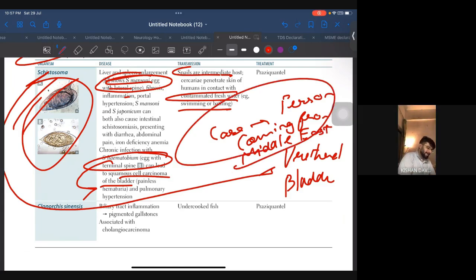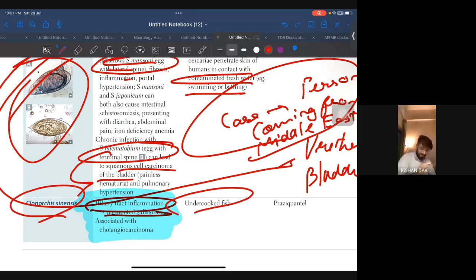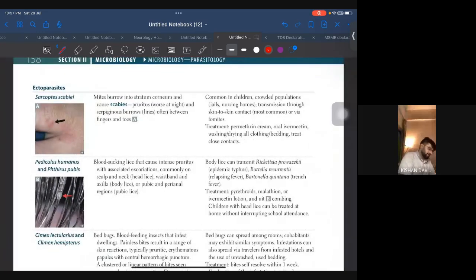Coming to Clonorchis sinensis, biliary tract infection, pigmented gallstone. This is the thing. If there is anything related to biliary gallstones or gallbladder, think about Clonorchis sinensis and the undercooked fish. That's it. All right. So I think that's it. And let's just see what else we are left. Yeah, Sarcoptes scabiei. This both was asked in UWorld, but they have been asked in NBME or even in the exam. So let's just see scabies.